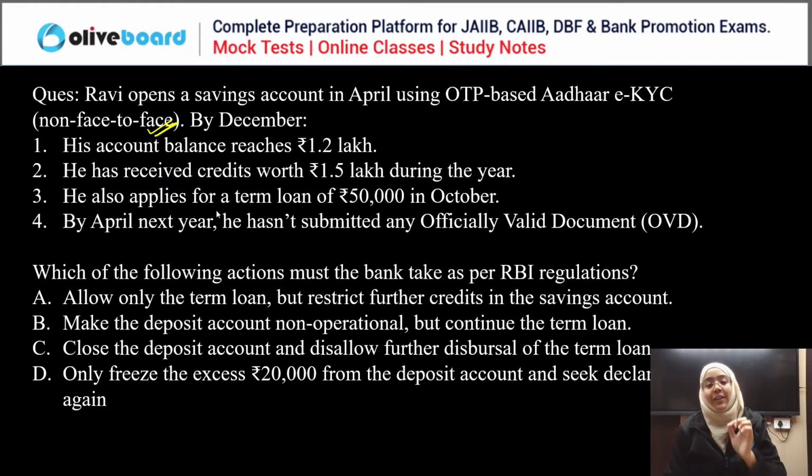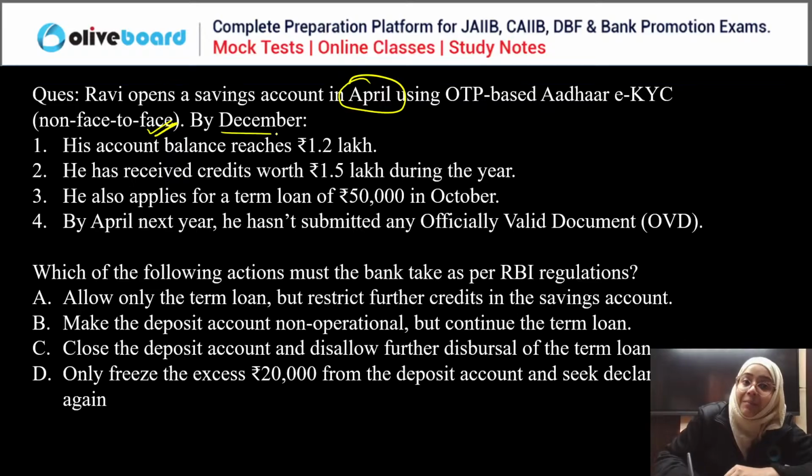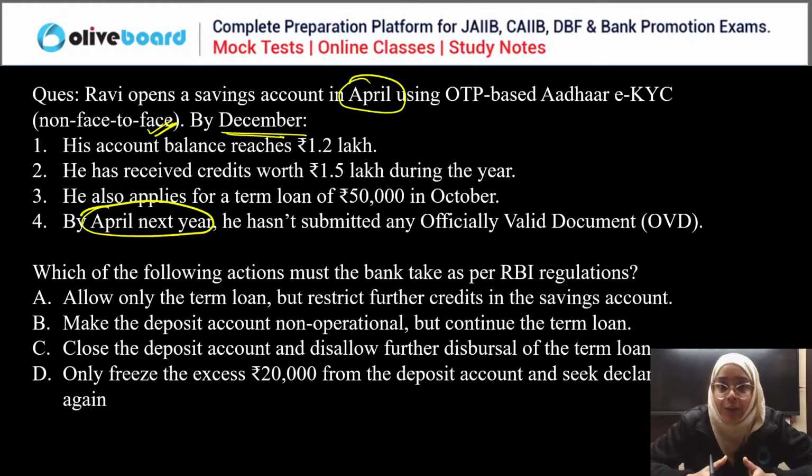So see, for a non face to face customer, the balance shouldn't exceed 1 lakh. The term loan shouldn't exceed 60,000. But the very important thing is that by April next year, he hasn't submitted the officially valid document.